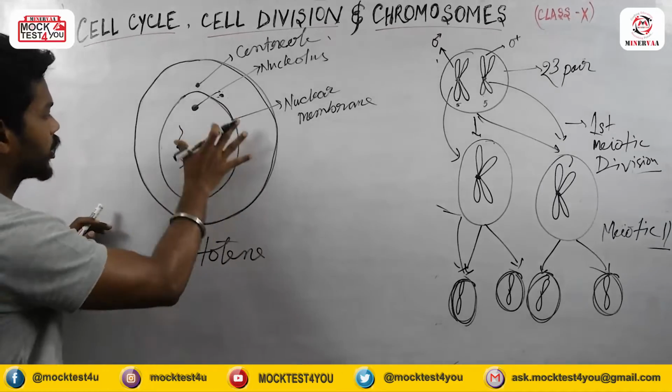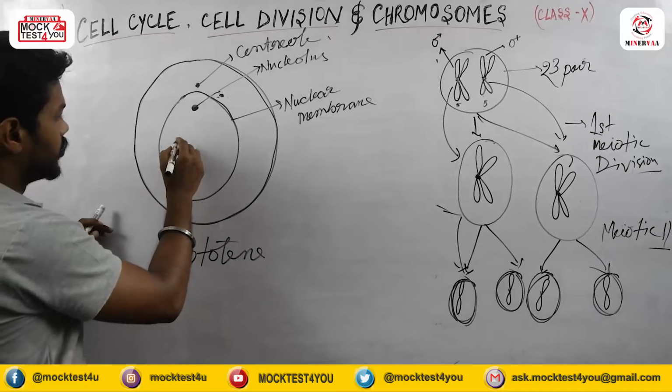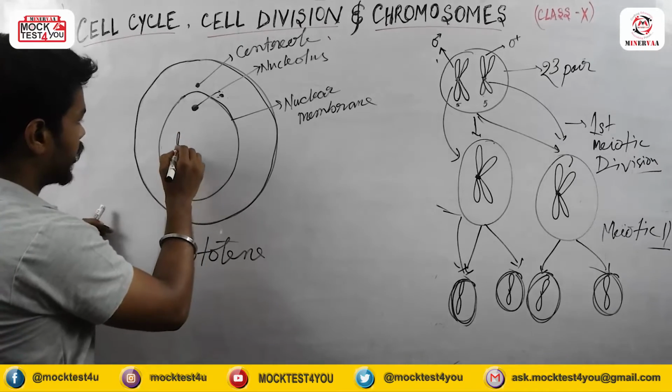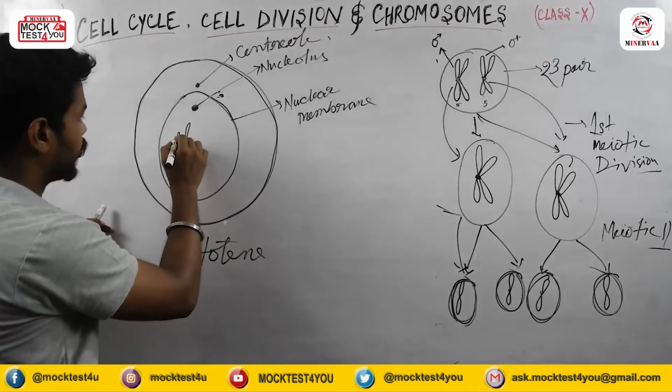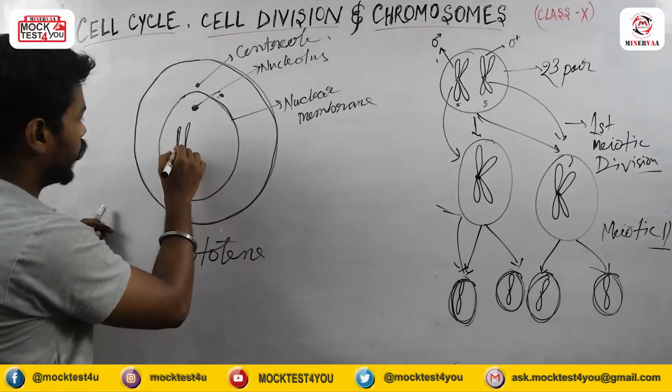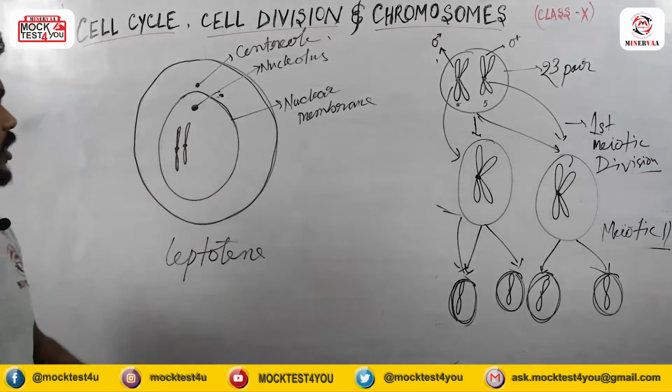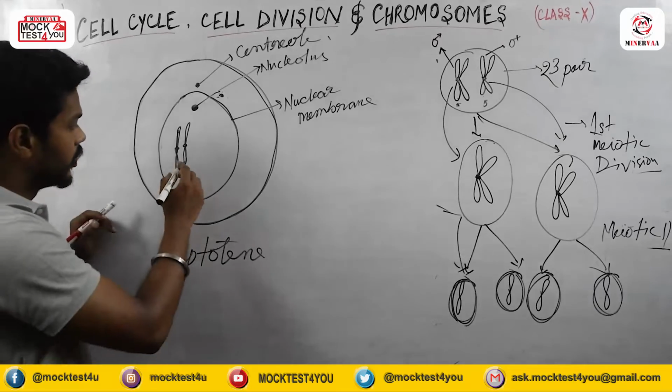During zygotene, what actually happens? This kind of structure will start to be produced. I'm showing only one set of chromosomes here.